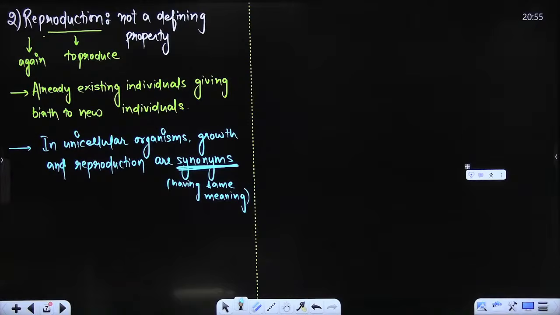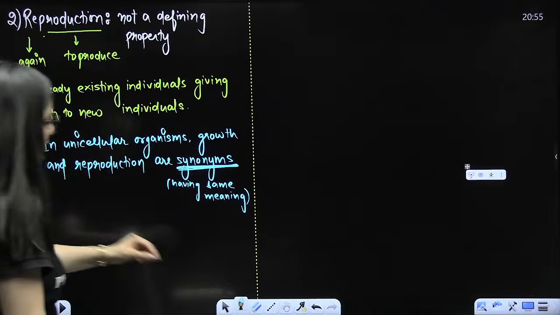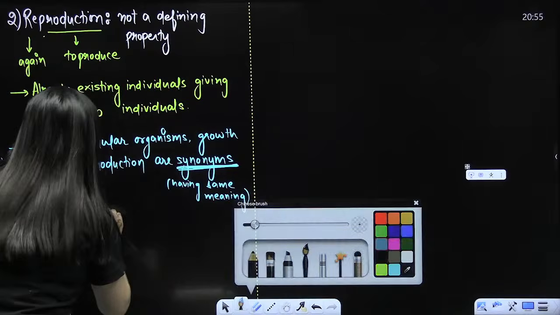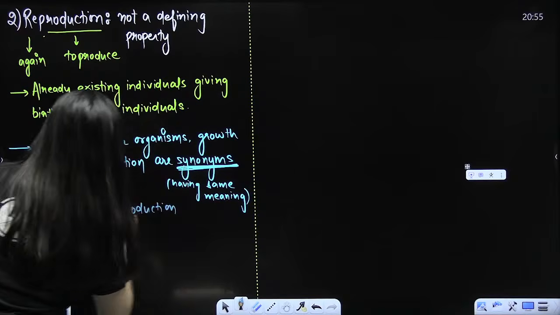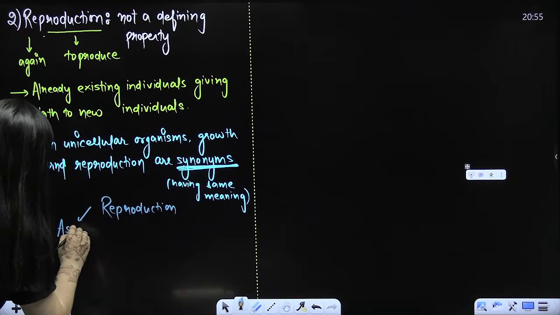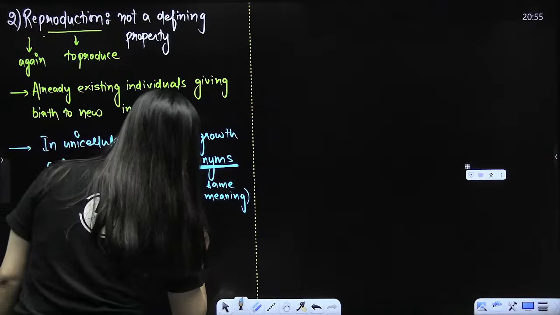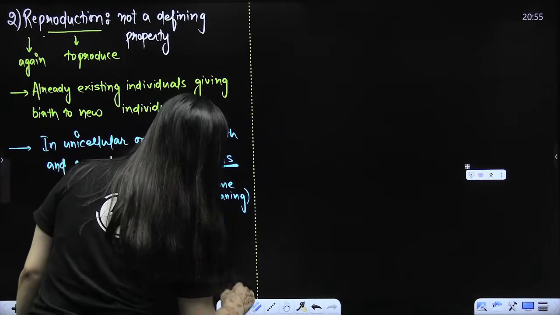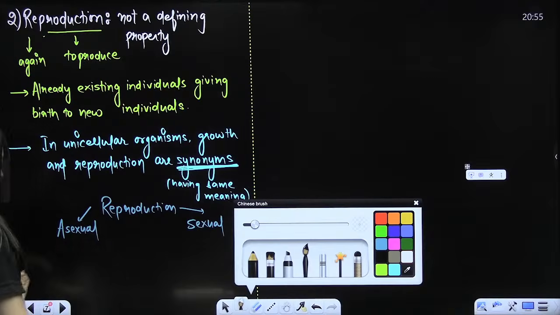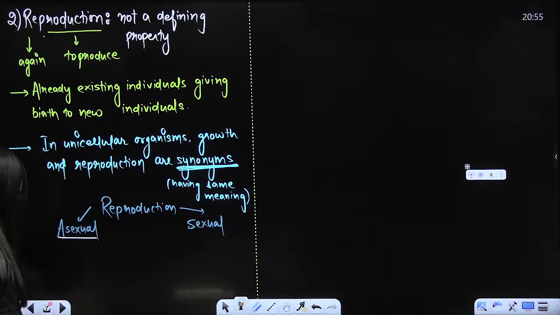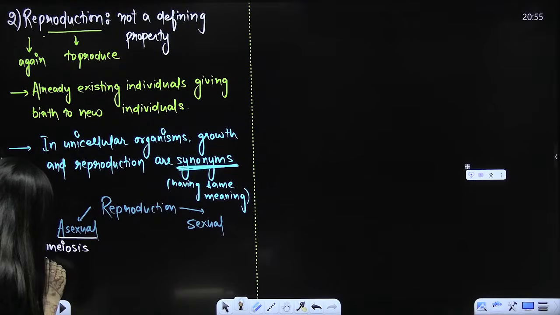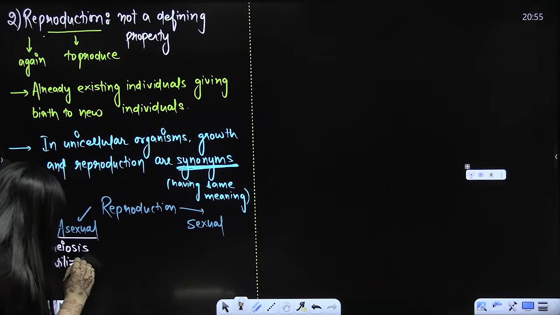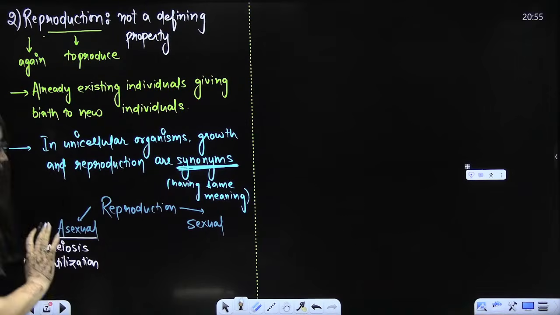Yes, please. So now, after that, we talk about reproduction. What do we discuss here? We have two things here: one is asexual reproduction and another one is sexual reproduction. I think you all are well aware of it. In asexual reproduction, no meiosis, no fertilization. I hope you remember, there is no gamete formation.